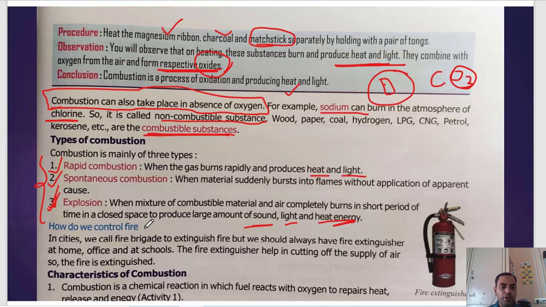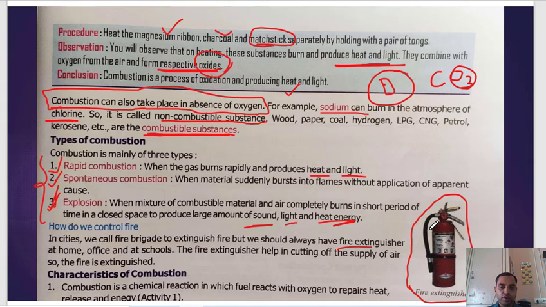How do we control fire? In cities, we call the fire brigade to extinguish fire, but we should also have a fire extinguisher. This is a fire extinguisher. We should always keep it at home because accidents never come with an invitation. It is for our safety.